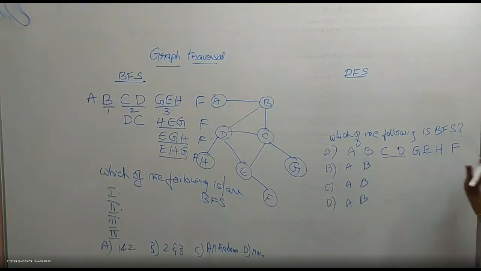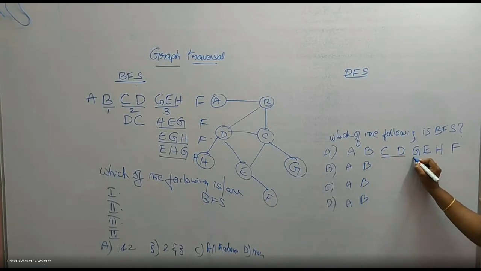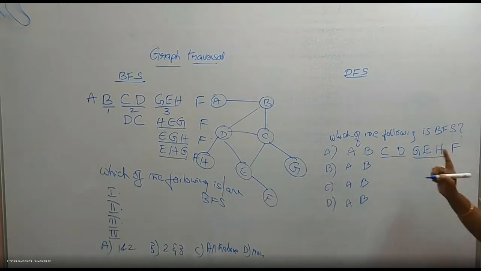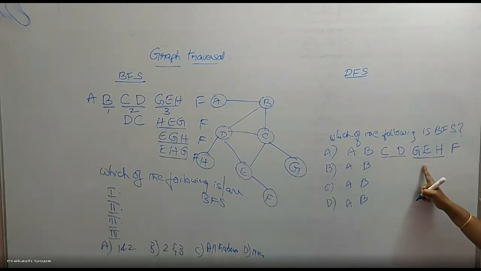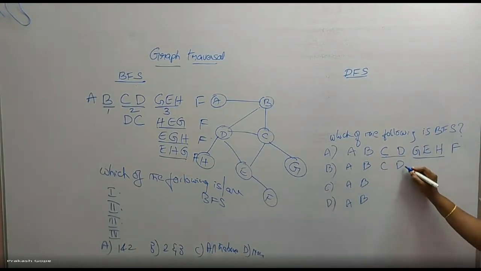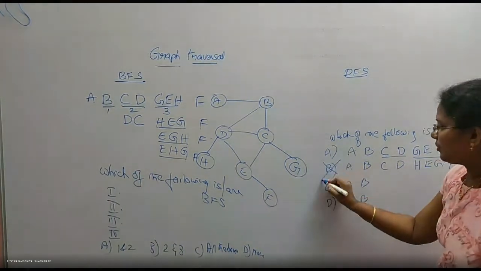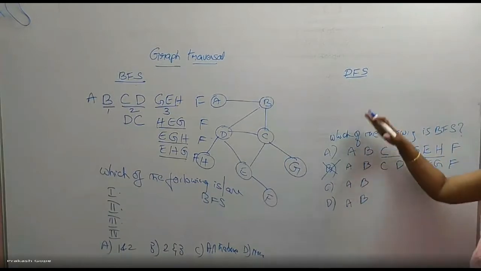Finally F. Yes, when I visited C first, in the next level, which are at a distance of 3, I should visit C's adjacents only first, not D's adjacents. So if I visit C, D, but I visited D's adjacents first, H, E, G, F, this is not a BFS traversal for this question.